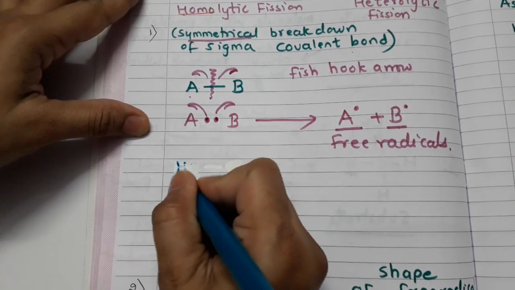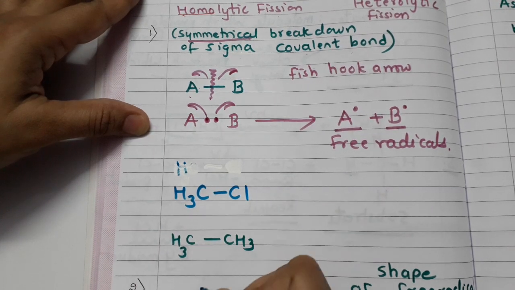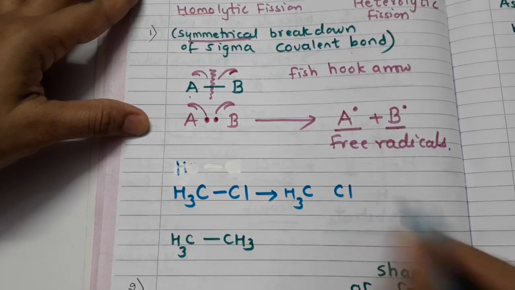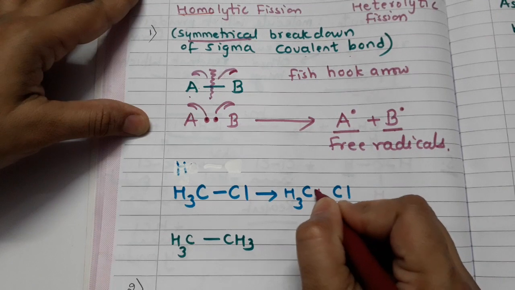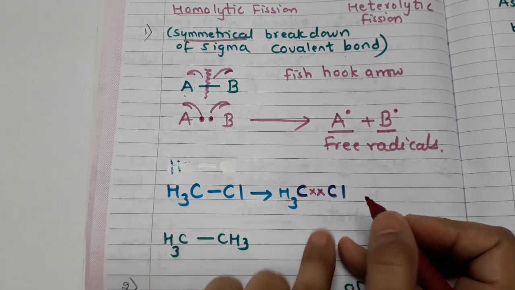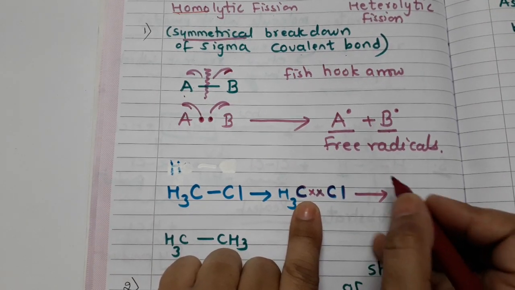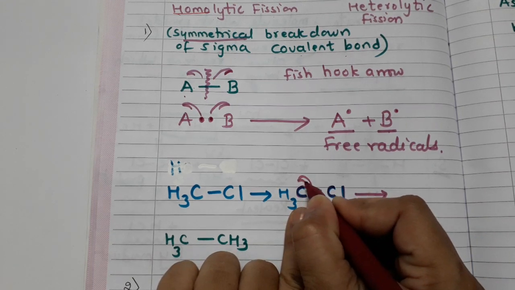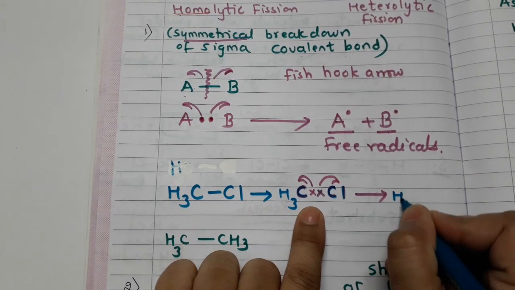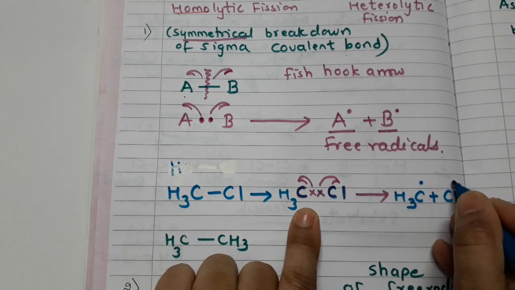Suppose this is CH3 and Cl. Now what does this mean? This means that between CH3 and Cl, between this carbon and Cl, there is a sigma covalent bond, meaning there are two electrons. Now if the bond breaks symmetrically, what is going to happen, students? One electron will go to carbon, one electron will go to chlorine. So if this happens, we are going to get CH3 dot plus Cl dot.